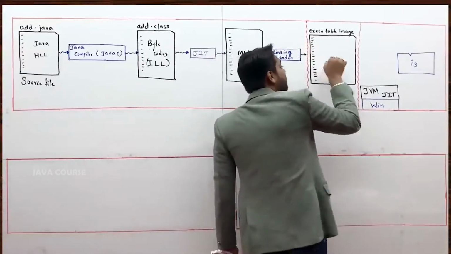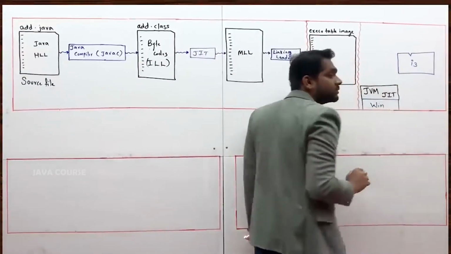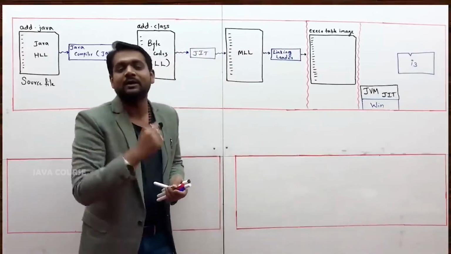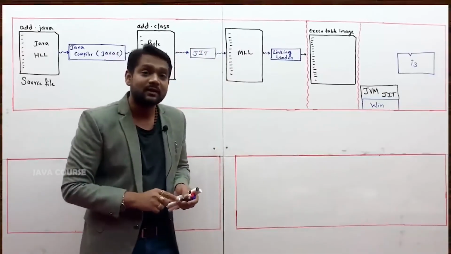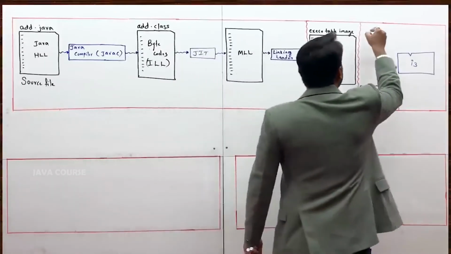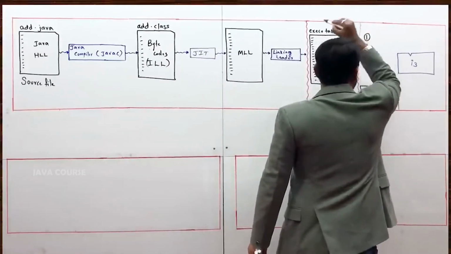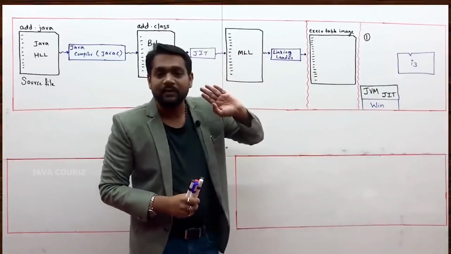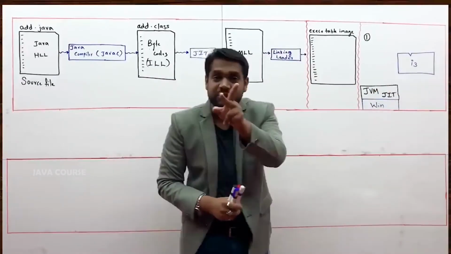Now this executable image, if you give it to the processor for execution, same old story. Directly your processor will not execute, rather it will perform one check. If you are executing a C program, your processor will perform two checks.